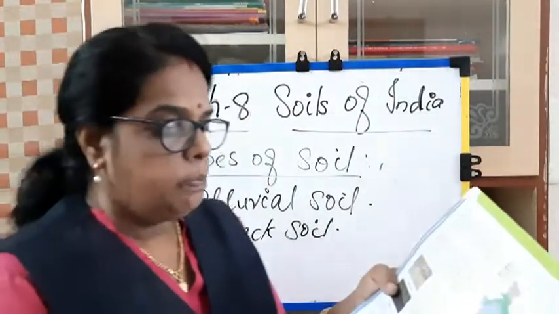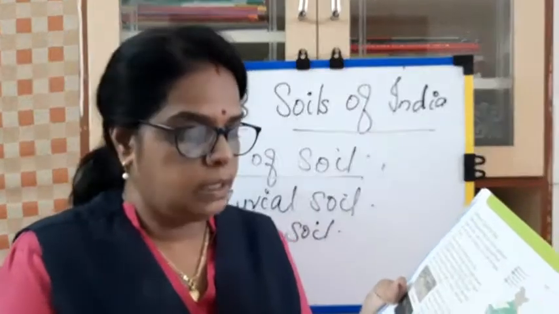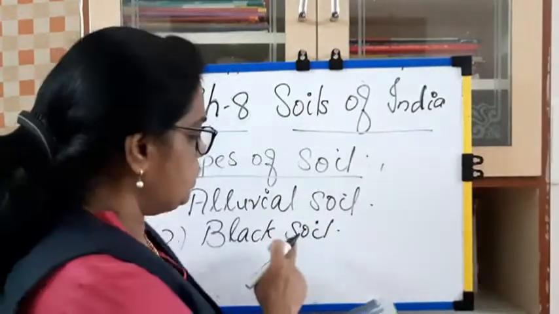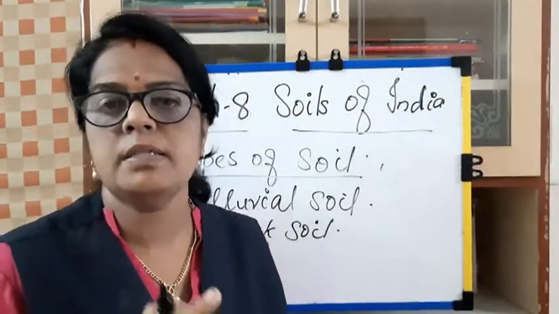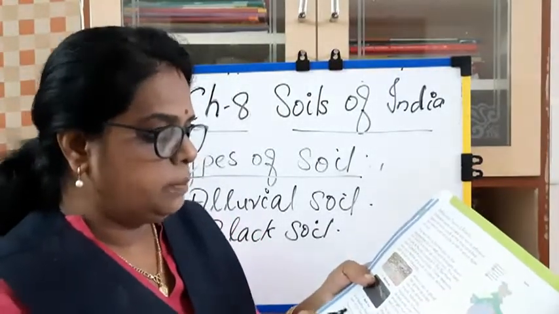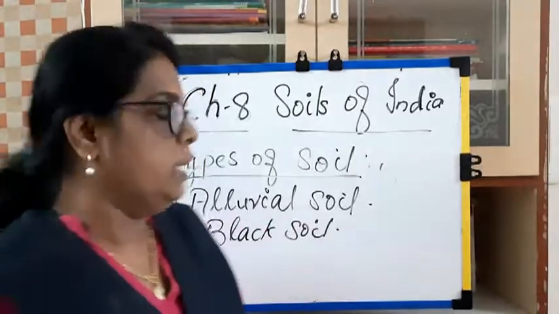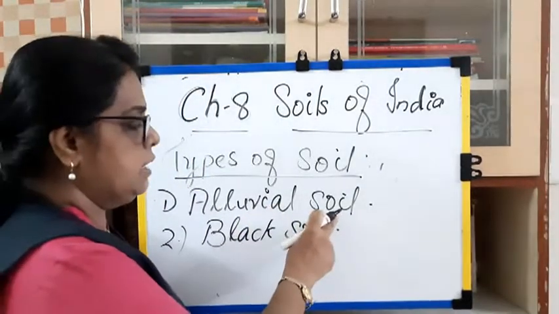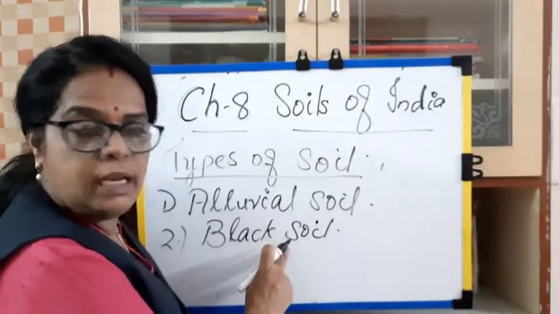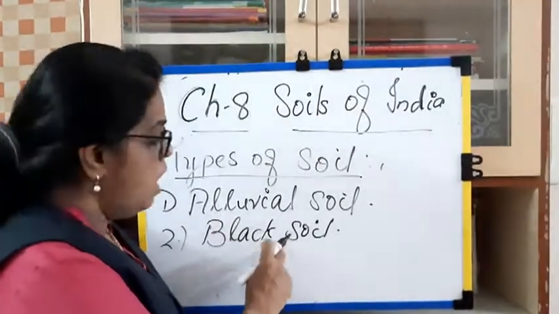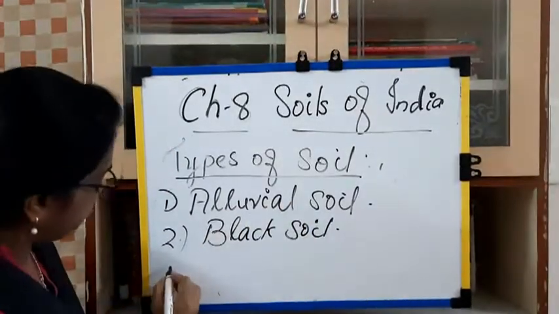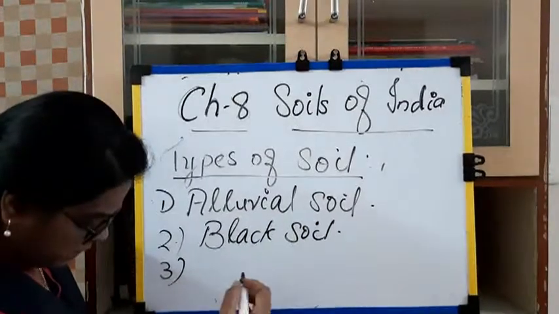Black soil is mainly found in Gujarat, Maharashtra and Madhya Pradesh, which lie in the northwestern part of the Deccan Plateau. So we learned that alluvial soil is very rich and fertile, and the second one is black soil that forms from lava. Alluvial soil is brought down by the rivers. The next one is number 3.